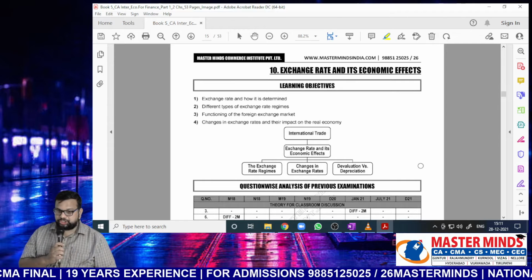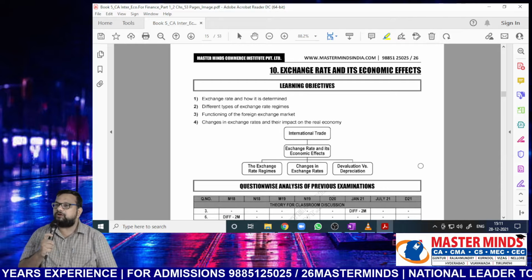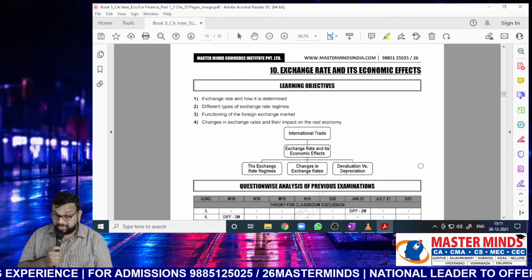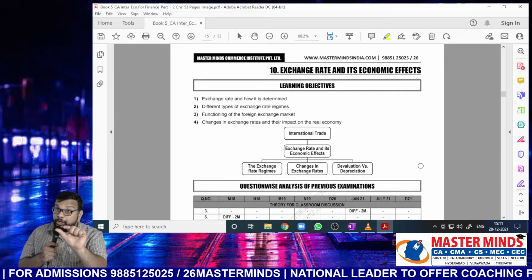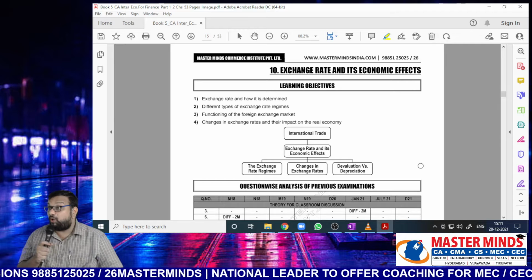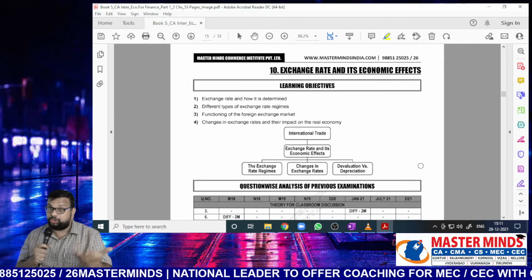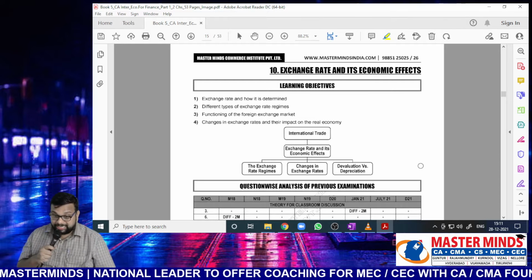Right, Nana? Exchange rate and its economic effects. So the learning objectives: in this chapter, what are we going to learn? Exchange rate and how it is determined. What is meant by exchange rate and how we are going to determine it. Different types of exchange rate regimes. What is meant by regime? I will let you know when the time comes. Next, the functioning of the foreign exchange market.